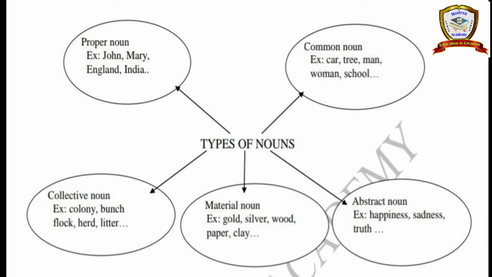So our nouns can be divided into 5 common categories: proper noun, common noun, collective noun, abstract noun, and material noun, okay.